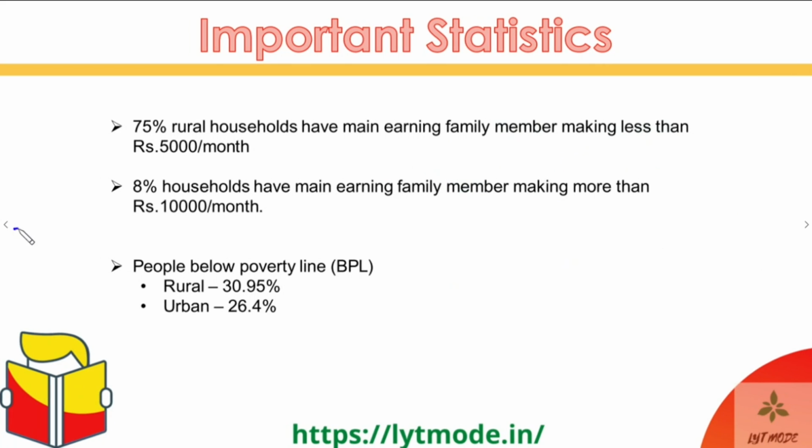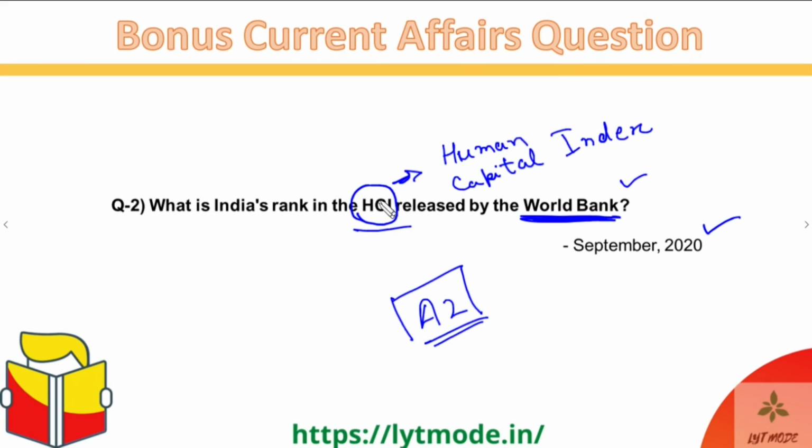And by the way, before moving ahead, you don't just have to do the rank for HCI. You have to do all parameters for it as well, like which country stood first, what were the parameters for ranking the countries. You have to do all of those things in detail because this is an important topic for your exam. That is why I've talked about it over here. So whenever I talk about any question in the bonus current affairs series, it's actually a very important topic overall. So even if you know the answer, you have to still go through the entire HCI thing, that what HCI is and what are the details of HCI.